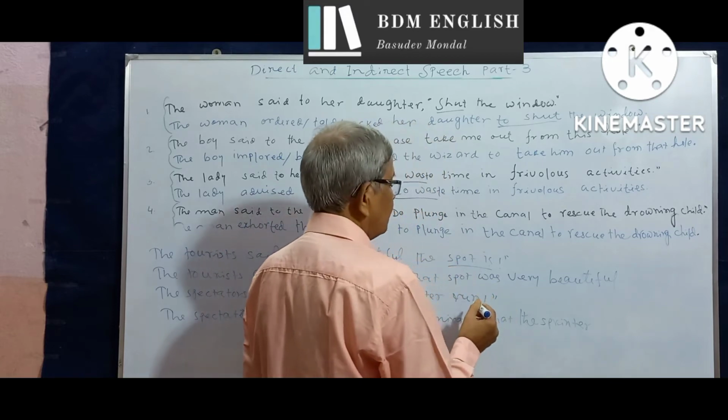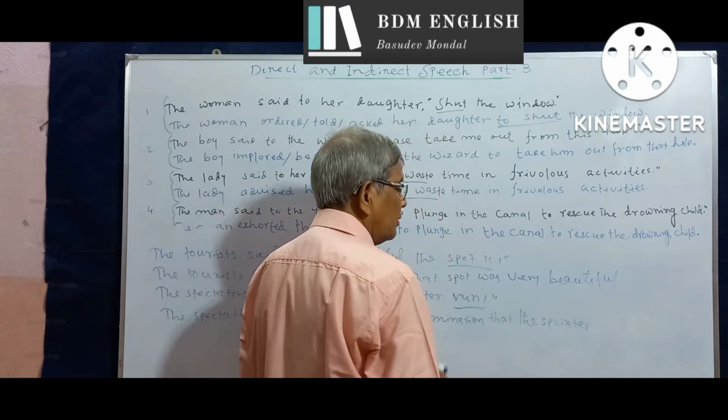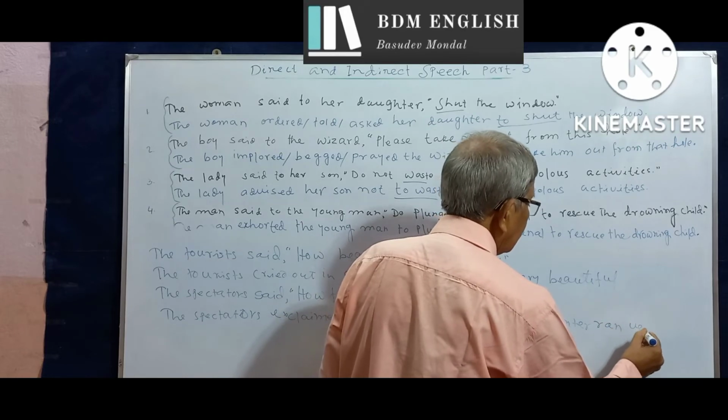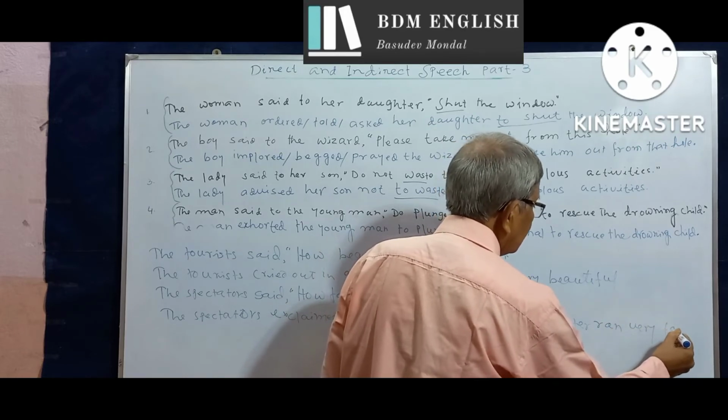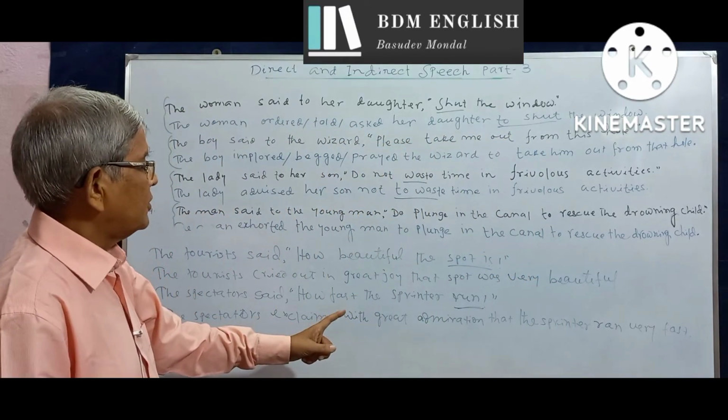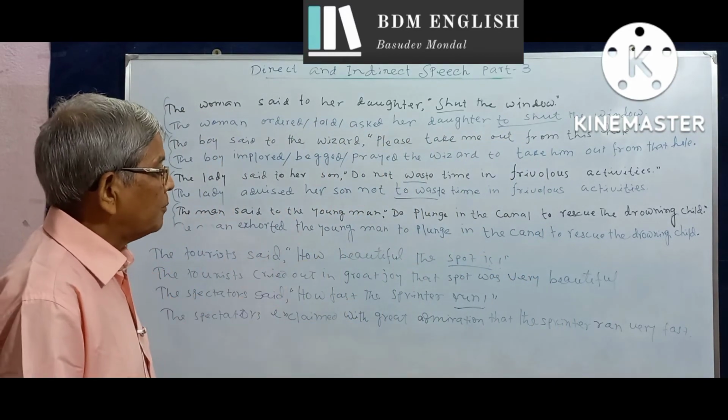We change the tense of the verb to ran. So in either case, the adverb how turns into the adverb very.